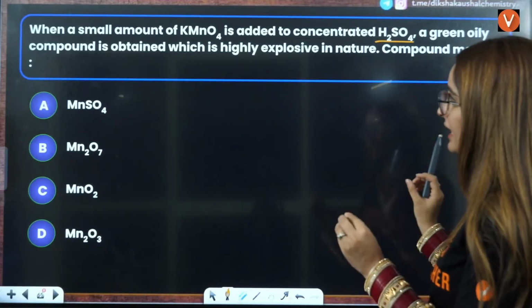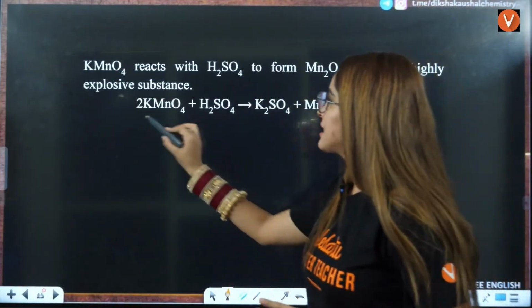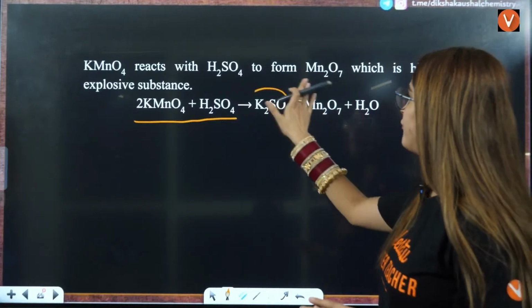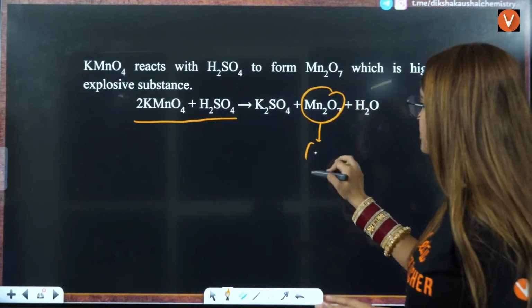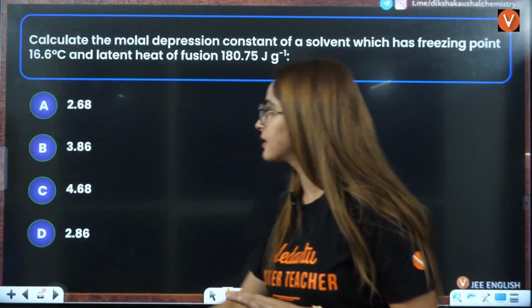compound is obtained which is highly explosive in nature. So directly from the reaction, KMnO4 with H2SO4 will give you Mn2O7, which is the green oily compound. So the answer is going to be B, the correct answer.